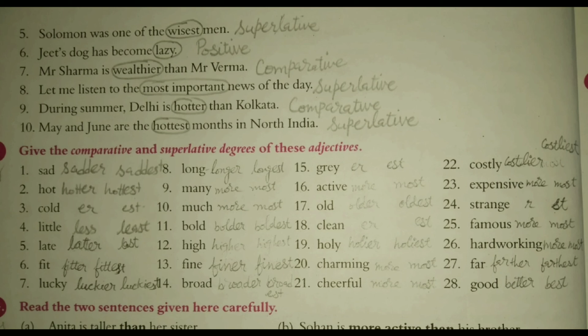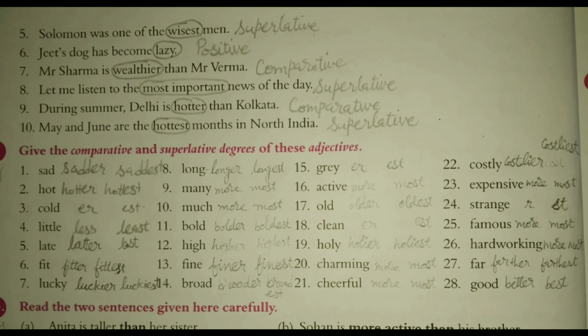15. Grey, greyer, greyest. There is no change in Y. G-R-E-Y-E-R and G-R-E-Y-E-S-T. 16. Active, more active, most active. 17. Old. You can write any of the answer. There are two. Older, oldest or elder, eldest. 18. Clean, cleaner, cleanest. Holy, holier, holiest. H-O-L-I-E-R. H-O-L-I-E-S-T. We replace Y with I.